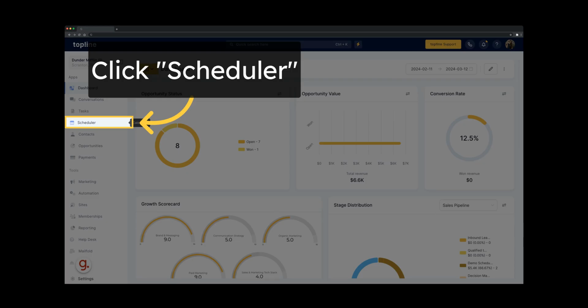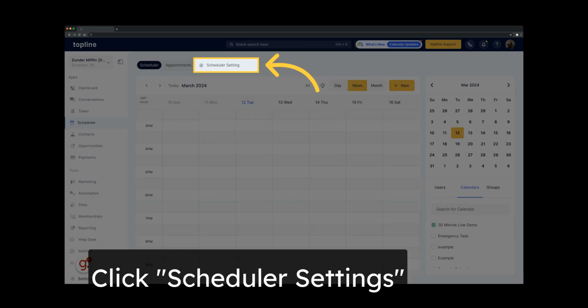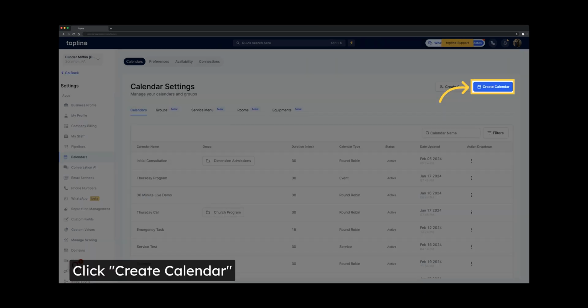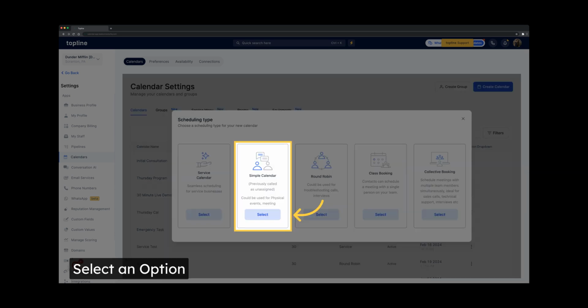This guide will walk you through the process of creating an event booking using Topline. Access the Scheduler section. Navigate to Scheduler settings. Create a new calendar by clicking on the Create Calendar option. You can select the scheduling type, like Service Calendar, Simple Calendar, Round Robin, Class Booking, or Collective Booking.